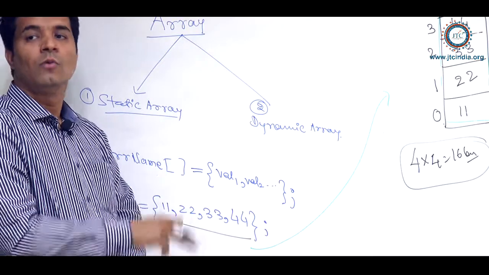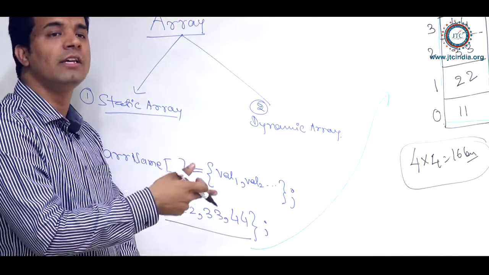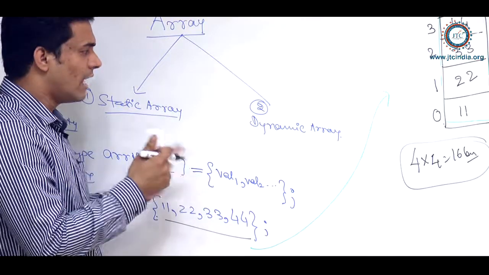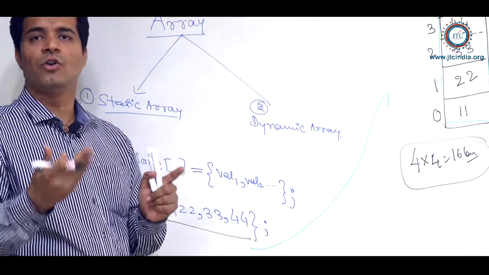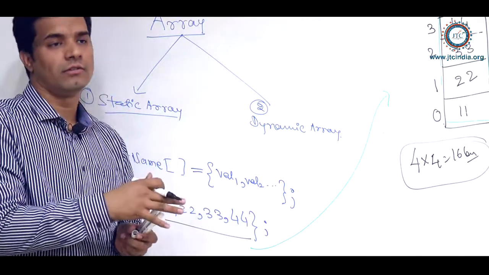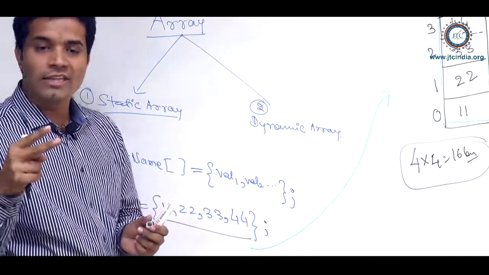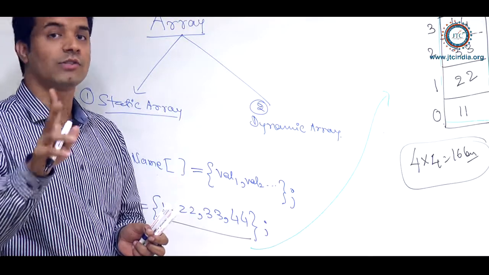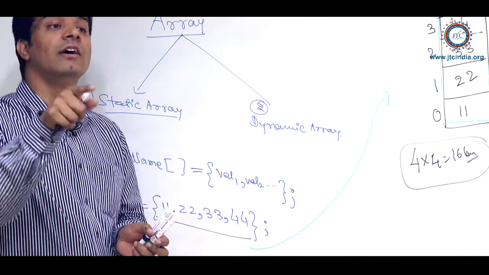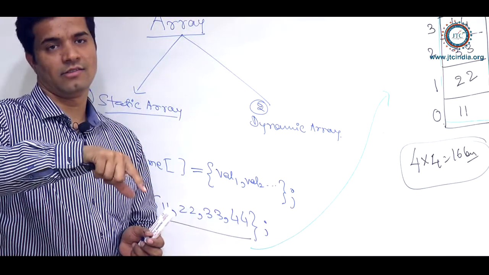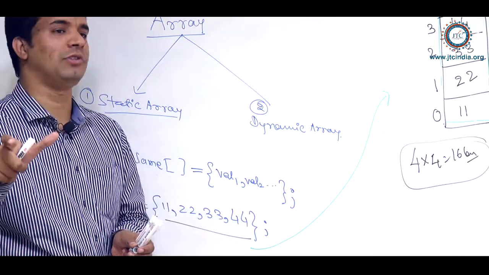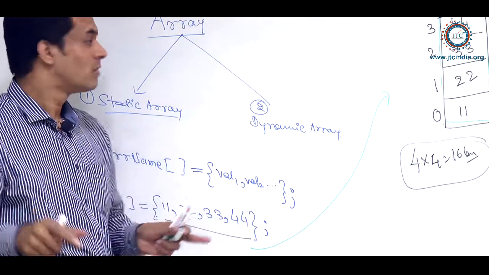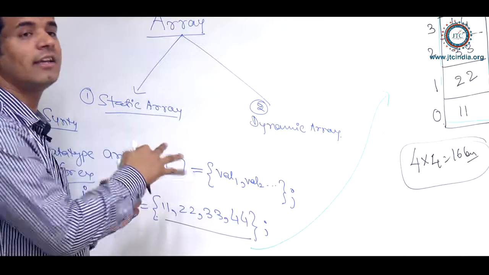Anyhow, all arrays in Java that you declare are static only, because you cannot increase or decrease the length, you cannot do any kind of modification in that. Yes, of course, you can change the content of that array by specifying the index positions. So this is what we call a static array.